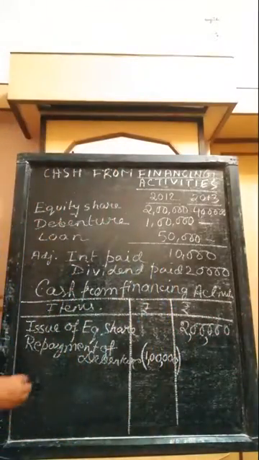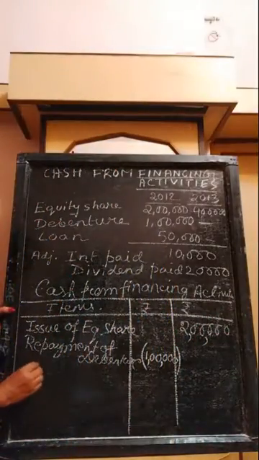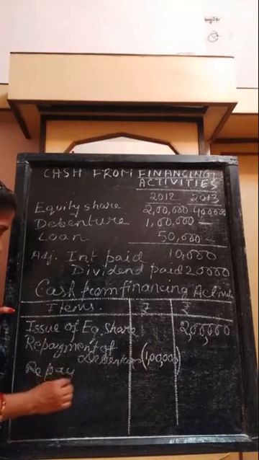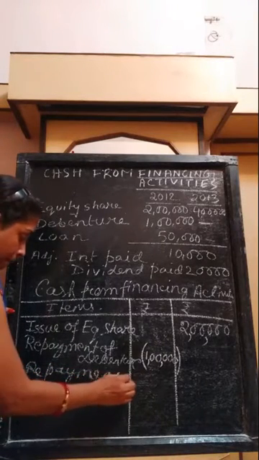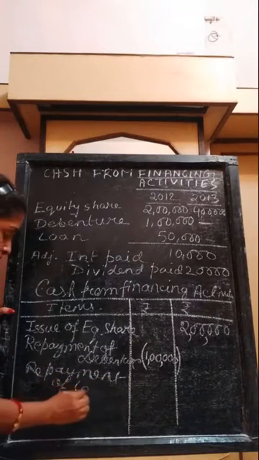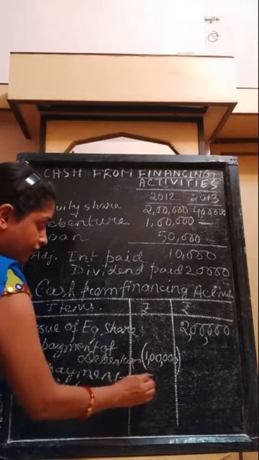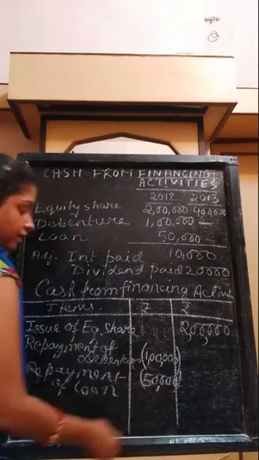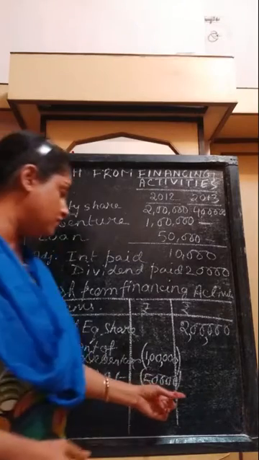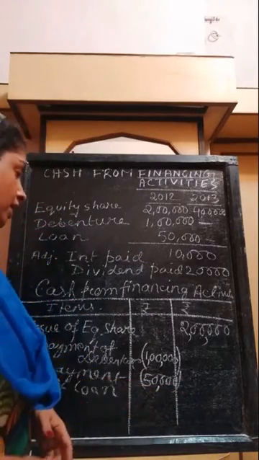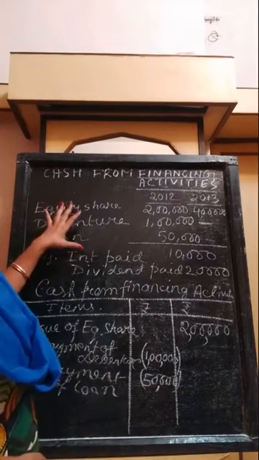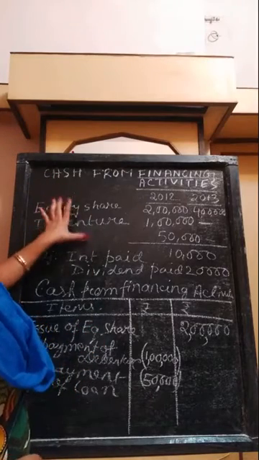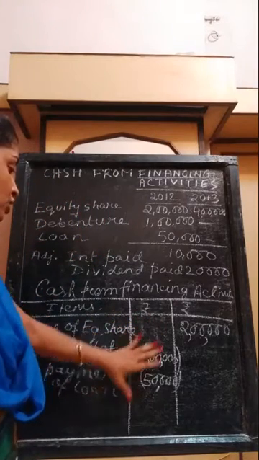So you will write repayment of loan, 50,000, negative in the same way as the debenture, because it indicates cash outflow. This way I have shown the calculation for the different long-term liabilities.